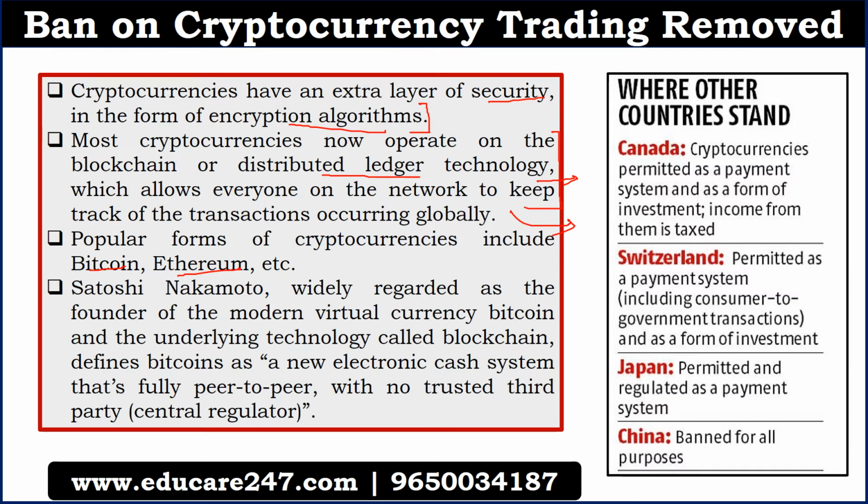Let us see the practices in other countries related to cryptocurrencies. In Canada, cryptocurrency is permitted as a payment system and form of investment. In Switzerland, it is permitted. In Japan, it is permitted and regulated as a payment system. In China, it is banned for all purposes. In India, it was banned, but now the Supreme Court has removed the ban and people can trade in cryptocurrencies.